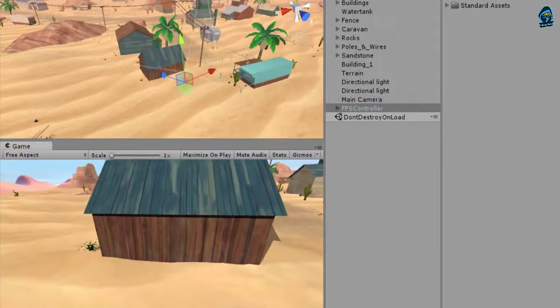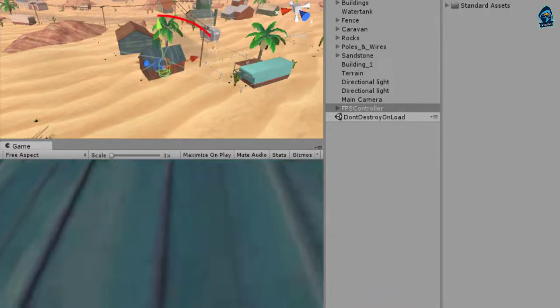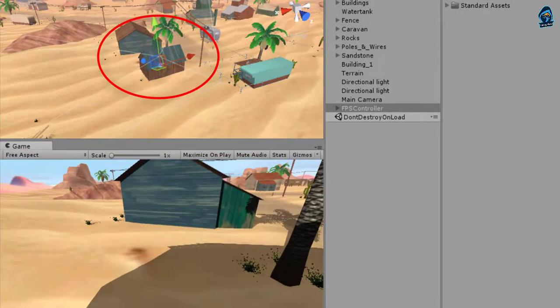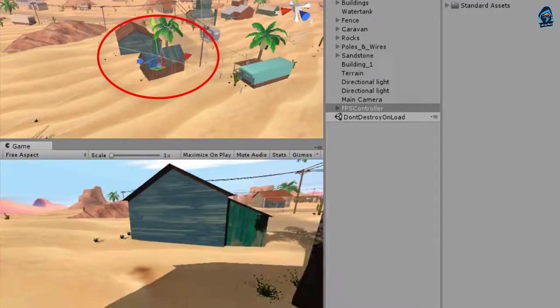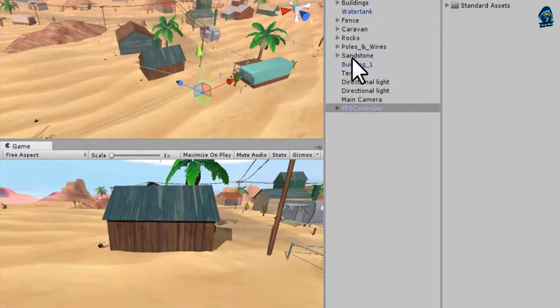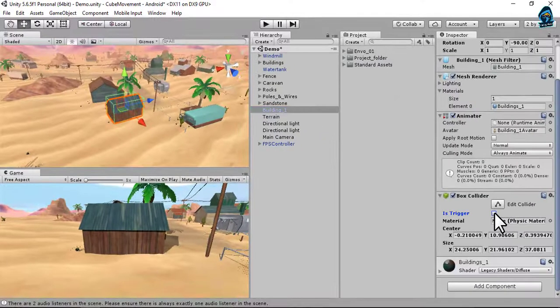Make sure that this must be enabled, and now just play the game and watch the show. I'm just moving forward. And you can see the player is actually moving through the house. So I hope you understand why we are using colliders and what the purpose of its trigger function is.